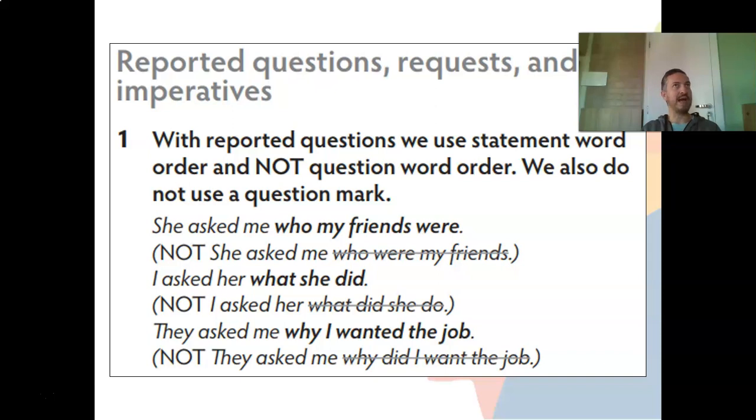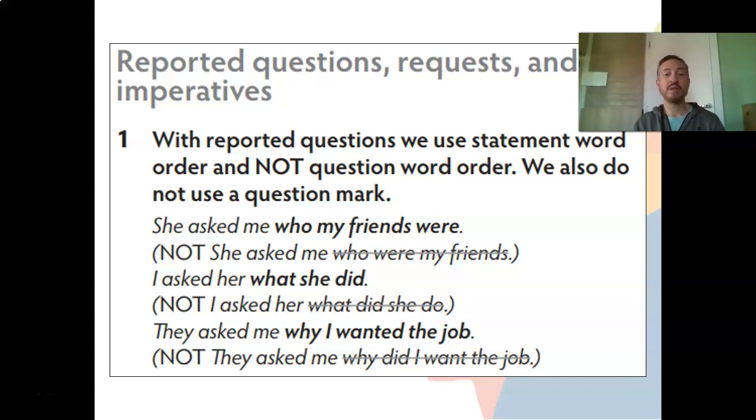Yeah, so for example, I like to watch TV. She told me that she likes to watch TV. I would like to go to the beach. She told me that she would like to go to the beach. So this is a statement. But sometimes we can report a question or a request or an imperative. So then we have to make some changes in the reported speech, okay? So let's see some rules and then let's go to the book later.